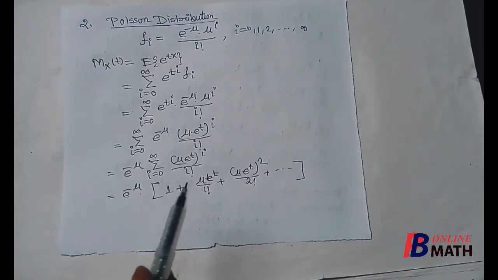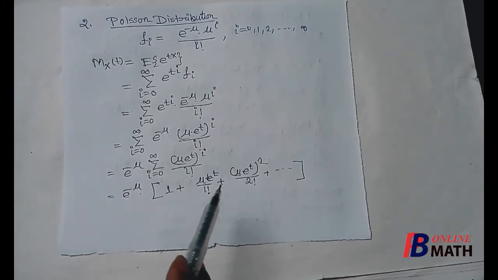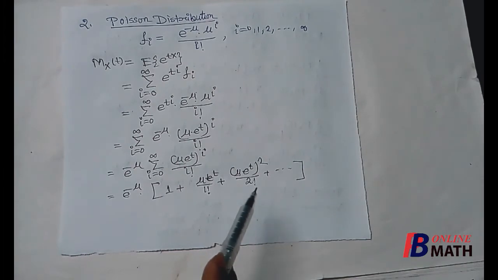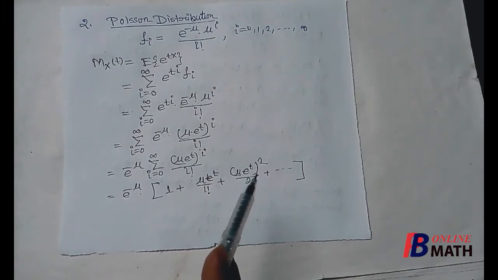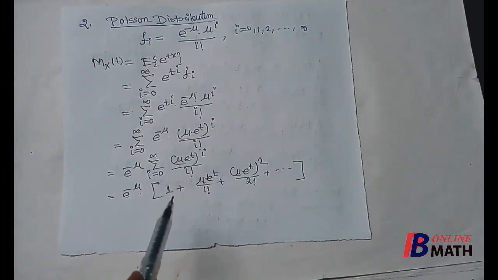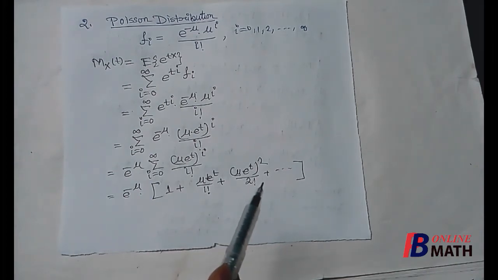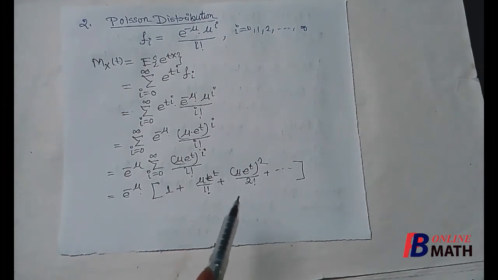So if we expand this summation, it is 1 plus mu into e to the power t by 1 factorial plus mu into e to the power t whole square by 2 factorial. So if we put mu into e to the power t equal to, suppose, y, then it is 1 plus y by 1 factorial plus y square by 2 factorial.